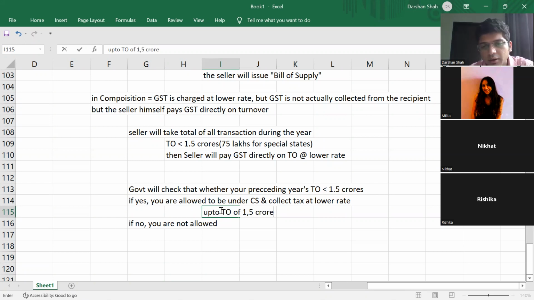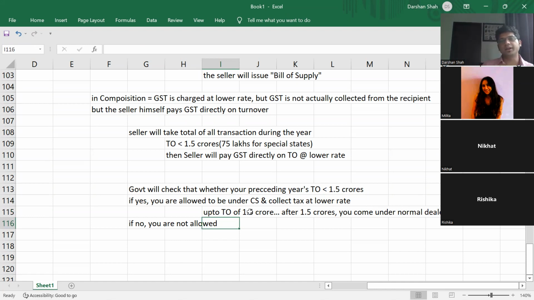Once you cross that limit, you come under normal dealer and you collect tax at the normal rate. And obviously in the next year you will not be allowed under the composition scheme, because this year's turnover has already crossed 1.5 crore.